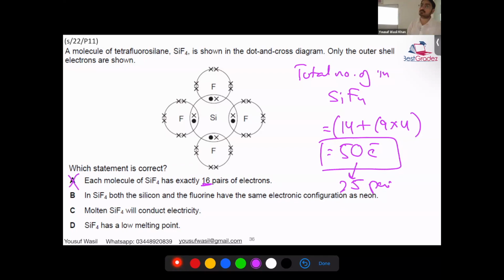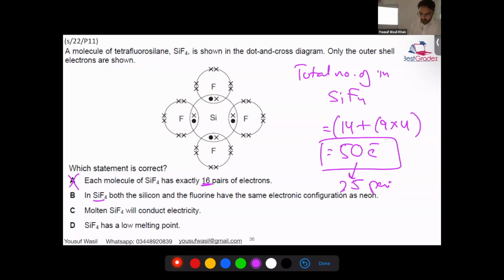A is wrong. Is this correct? Is this clear? You need to look at the sentence. Each molecule, they didn't say the outermost shell or the shared electrons are 16. They just mentioned a complete molecule of SiF4 has 16 pairs. Well, we calculated there are 25 pairs. The total number of electrons, because they didn't mention the outer shell or anything, right?